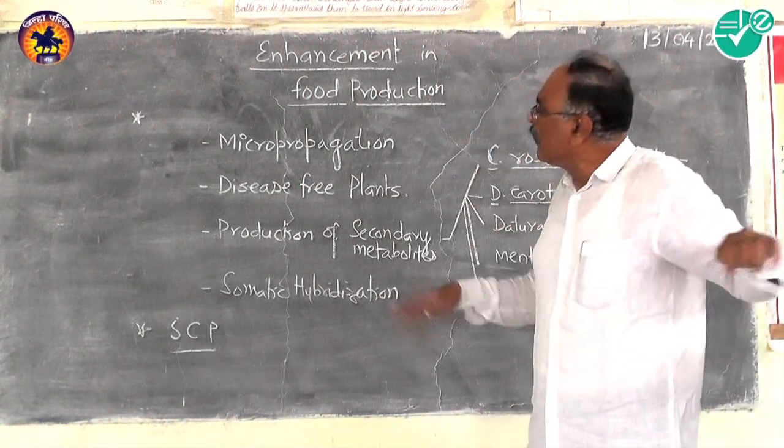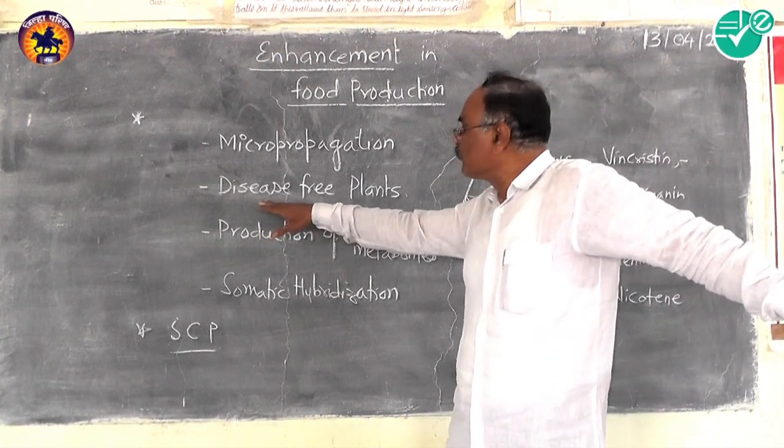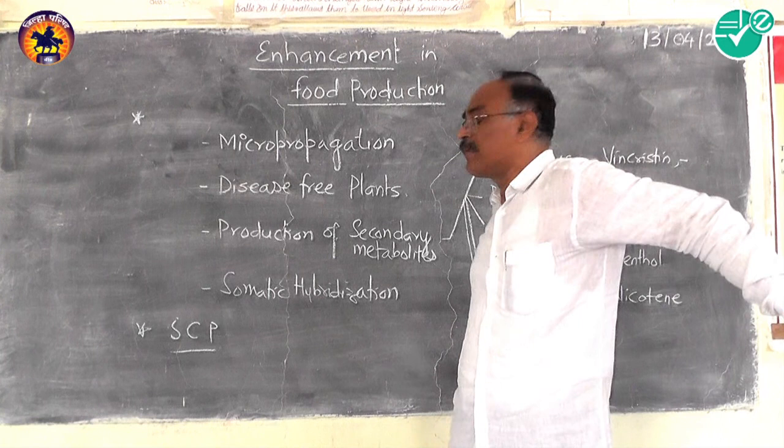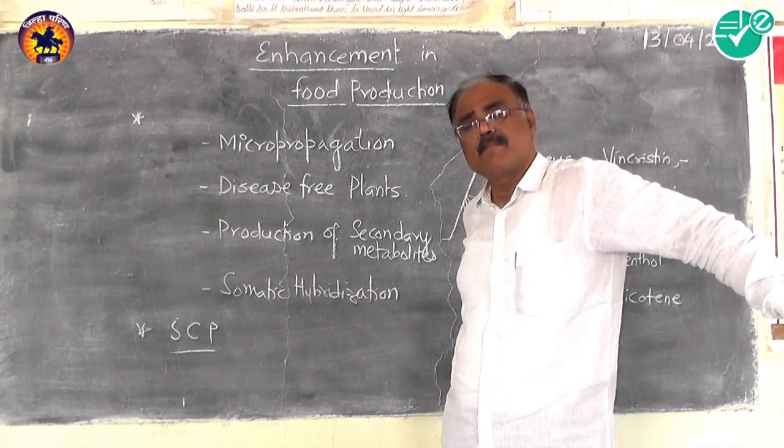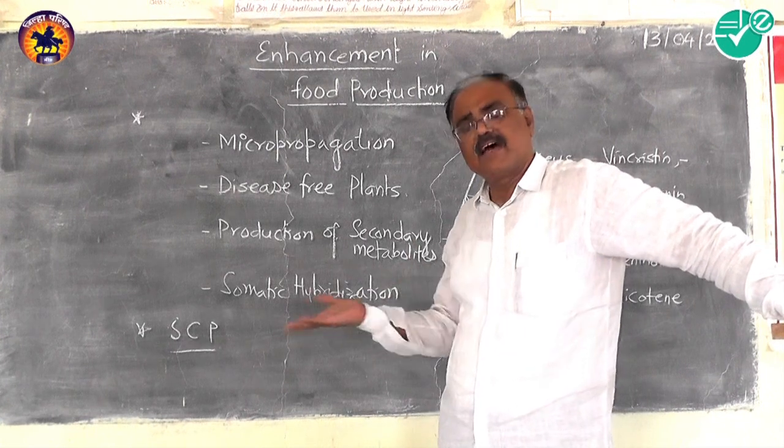The second one is that the tissue culture technique also comes to the rescue with disease-free plants. How are disease-free plants produced? We have studied the tissue culture technique in the earlier period.